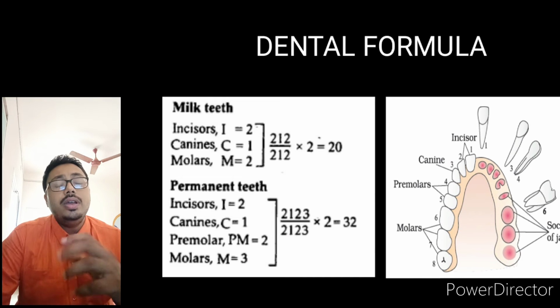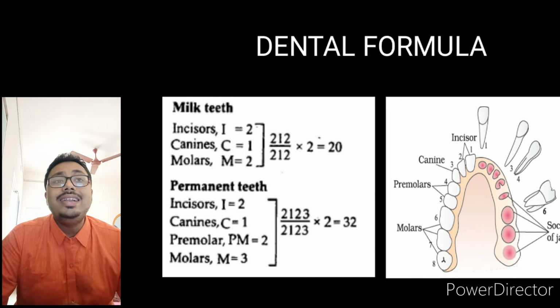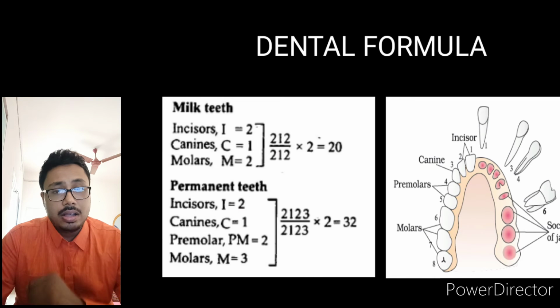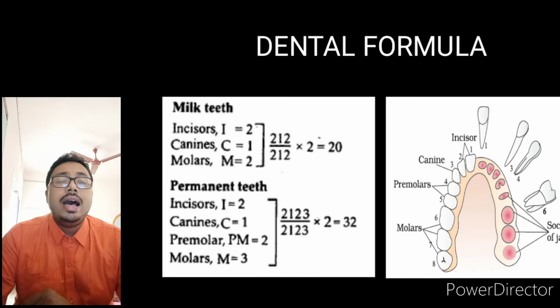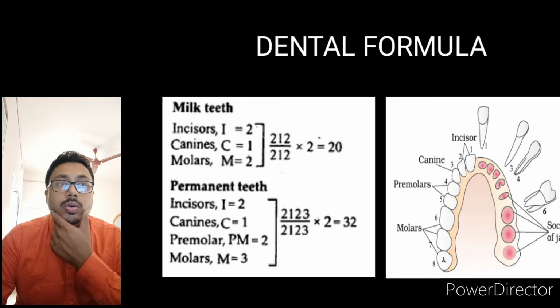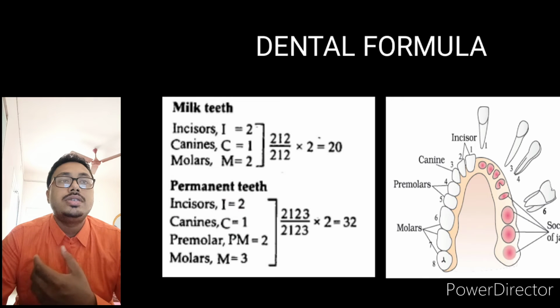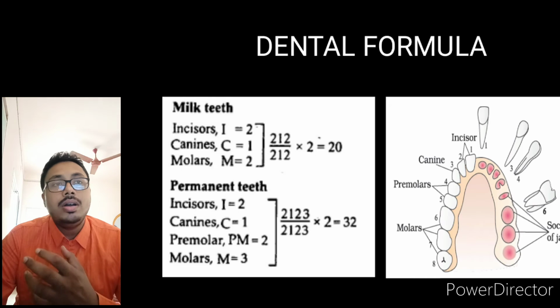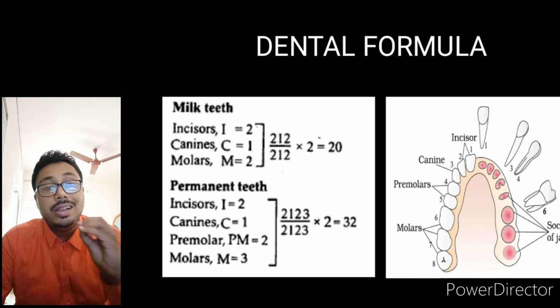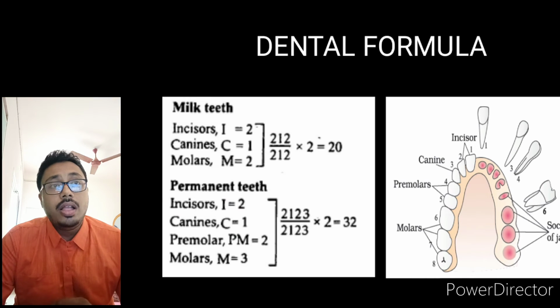So if we talk about the milk teeth for the child, we have 3 types of teeth: incisors, canines, molars. In the lower jaw, they have 2 incisors, 1 canine and 2 molars. And in the upper jaw, I'm talking about the milk teeth for the child, in the upper portion there are also 2 incisors, 1 canine and 2 molars.